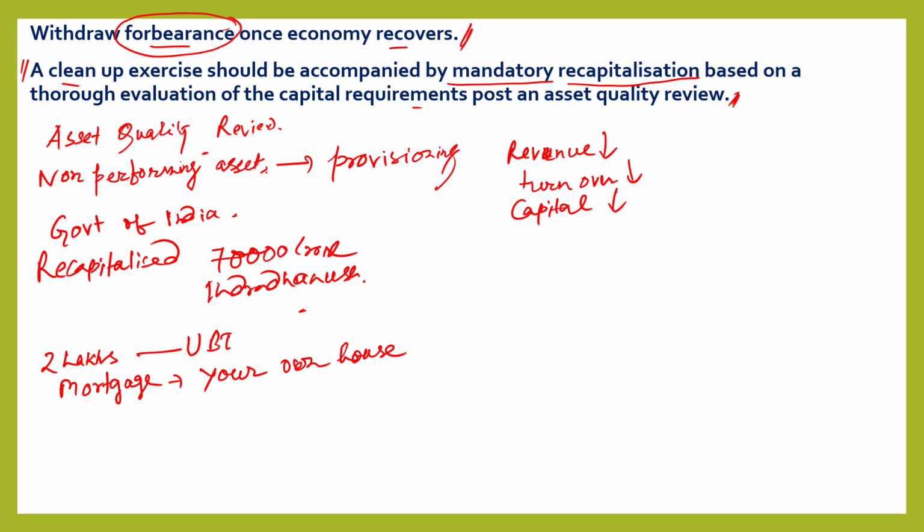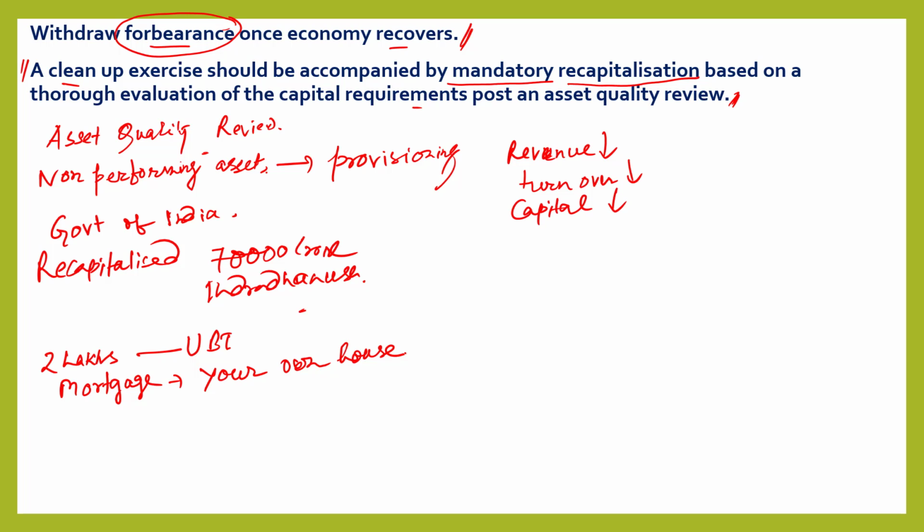Suppose after completing your education, you are unable to get a job through which you can repay the bank. Then what will the bank do? The bank will tell you that we are giving you forbearance, that means we are giving you sympathy. Don't return us that 2 lakh rupees now. Instead, return it after 2 years. That 2 years' time is forbearance. Otherwise, banks can confiscate your own house.